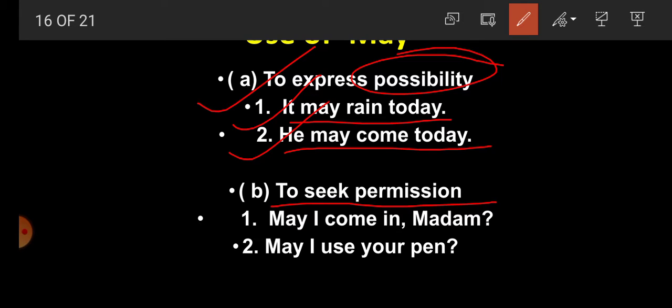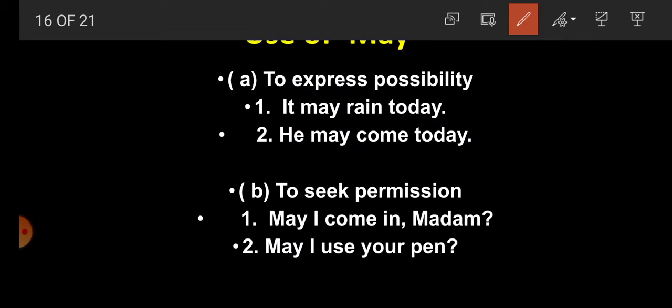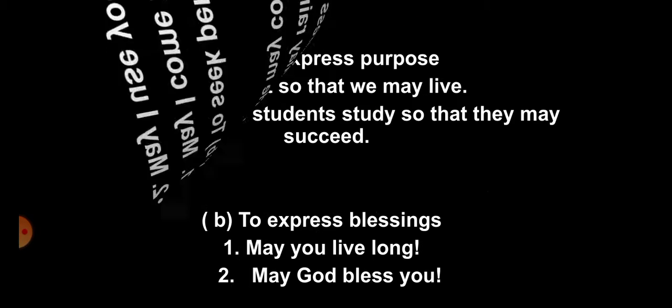Second one, student, to seek permission, may is used. For example, may I come in, madam? So permission is being asked here. May I use your pen? So to seek permission in a formal way, we are using may.